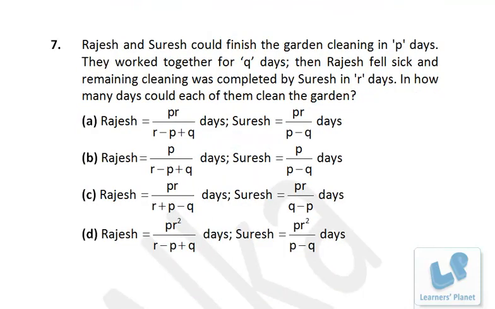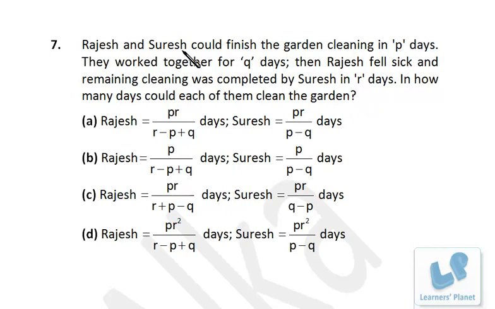Now let's see this question. Rajesh and Suresh can finish the garden cleaning in P days. They worked together for Q days. Then Rajesh fell sick and remaining cleaning was completed by Suresh in R days. In how many days could each of them clean the garden? See, it's a simple question if you assume some value for these variables, right?